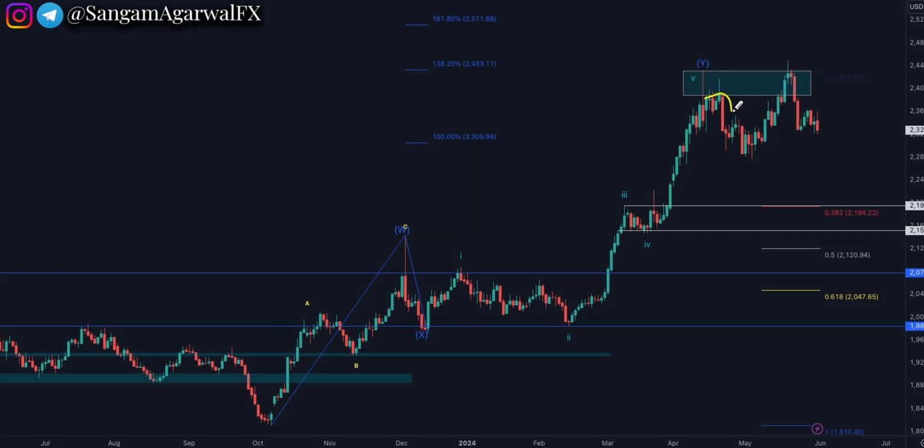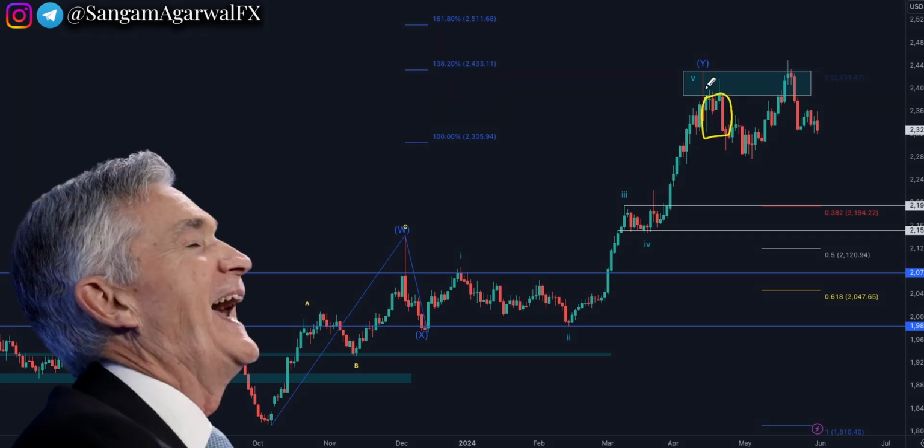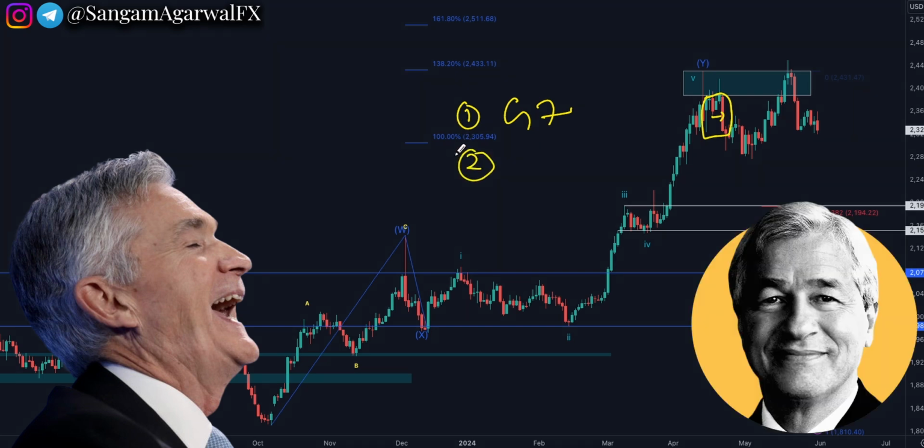Before you see the news this week, if you remember the Fed speech in April, before the second vertical drop, the Fed explained in detail what he did in the G7 meeting. So watch carefully how the FOMC member tone changed after this G7 meeting. Now you have Powell and Jamie Dimon, both saying opposite things. But for beginner traders, stagflation is a long term trend and it has been happening since 2018.